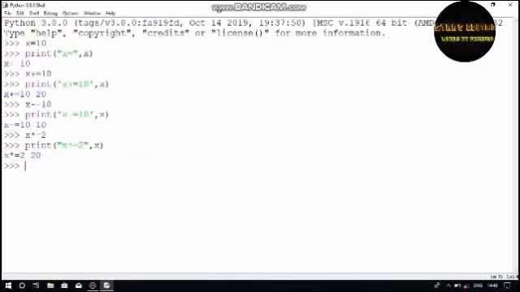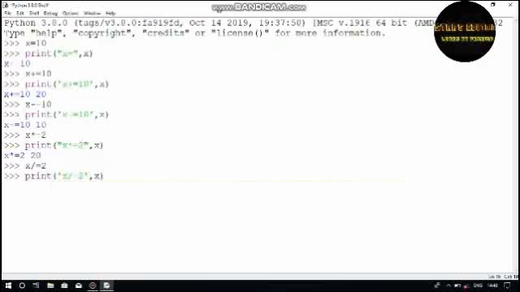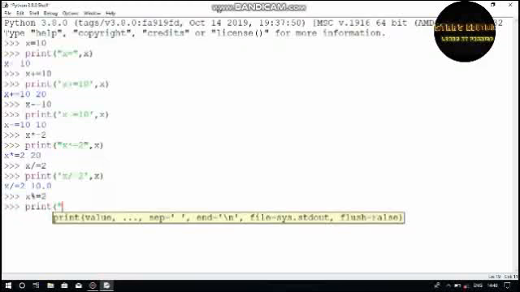So the third one is x divide equals 2. Print x divide equals 2. In the output, x is 10, because 20 divided by 2 is 10. And the next one is x modulus equals 2. Let's see what the answer is. Print. It is 0, we know that already.